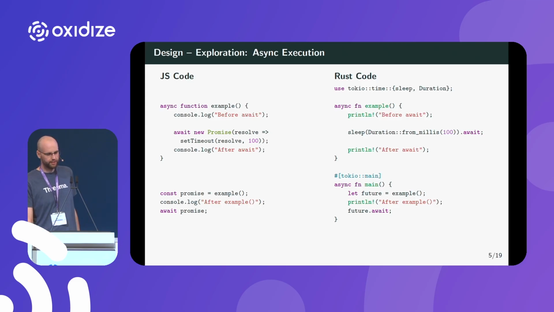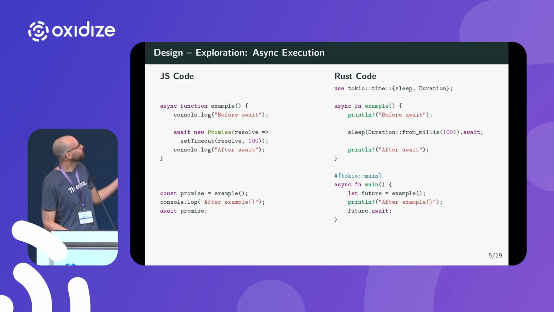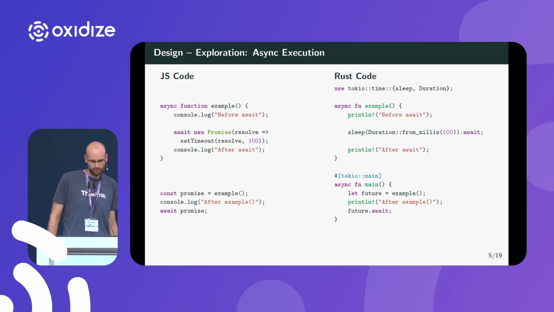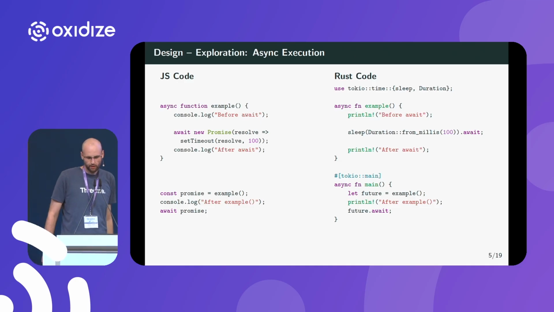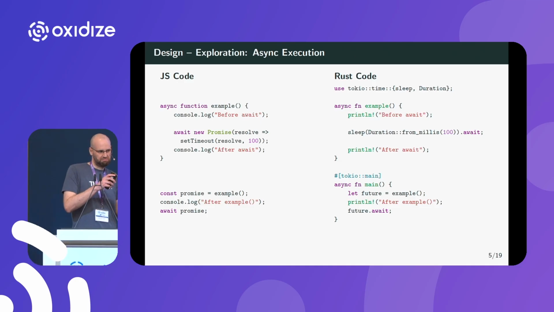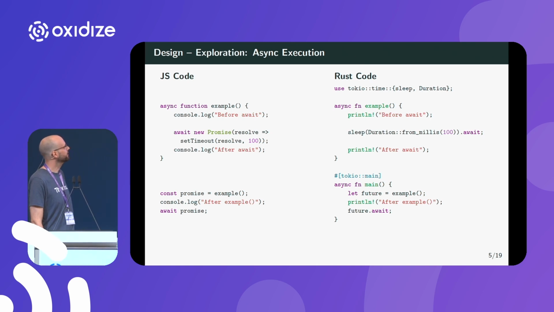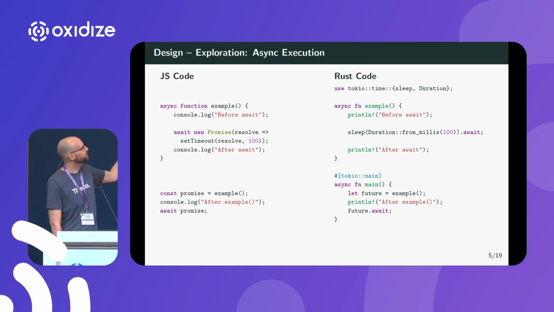Let's do a little excursion into async await in different programming languages. On the left, we have JavaScript code, and on the right, we have Rust code. And both have 3 print statements in here. And they basically are the same. So let me quickly explain what's going on here. We have an async function called example, and it prints something.